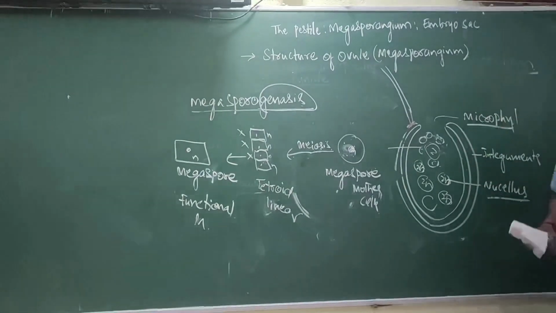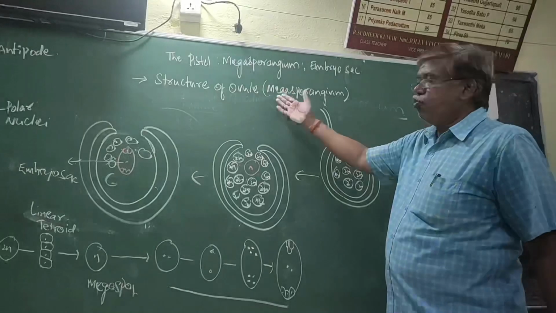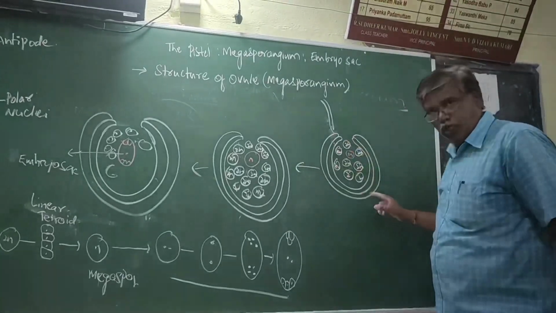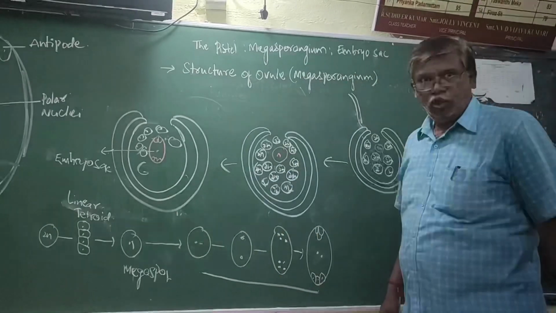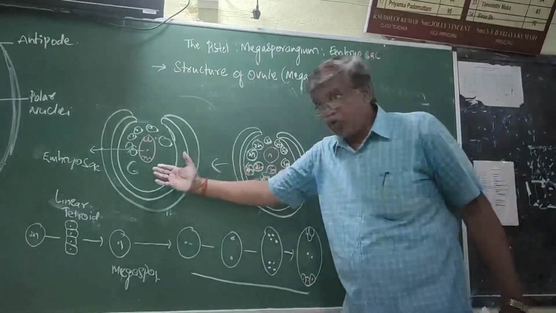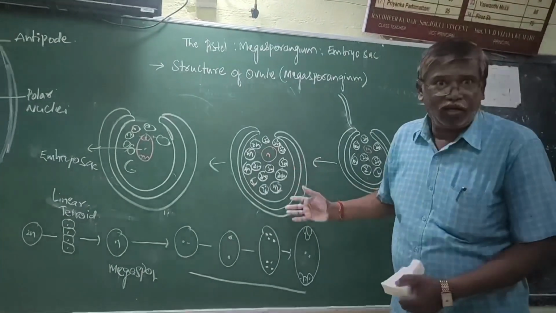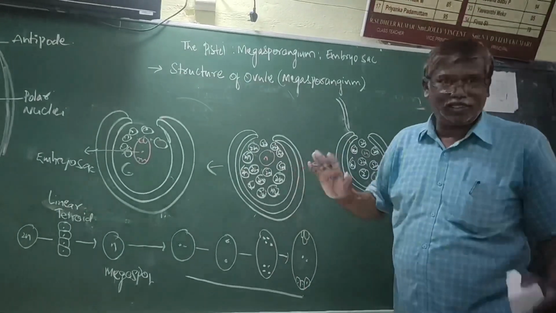The next one, what is this? Embryosac. Structure of ovule is also called as megaspore. Now, it is the ovule. It is a young ovule. It is a mature ovule. It is moderate, we can't say either young or mature. Intermediate age.